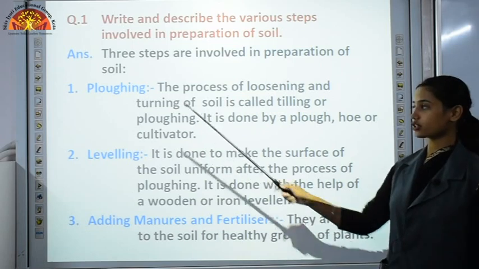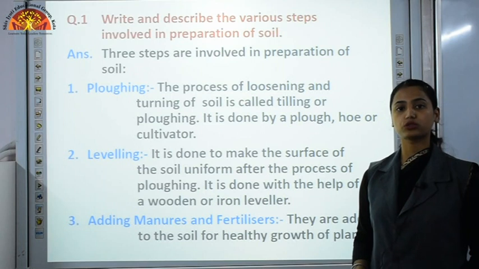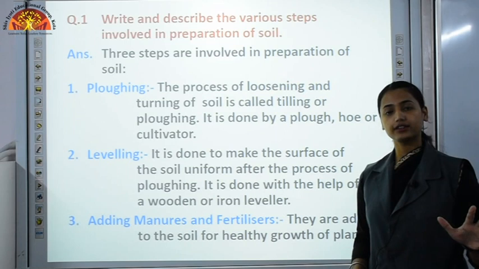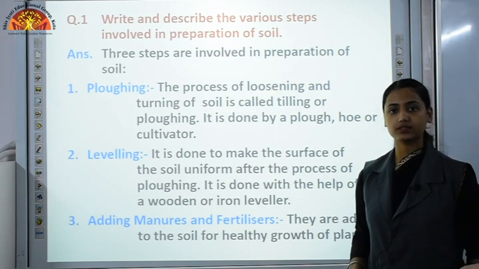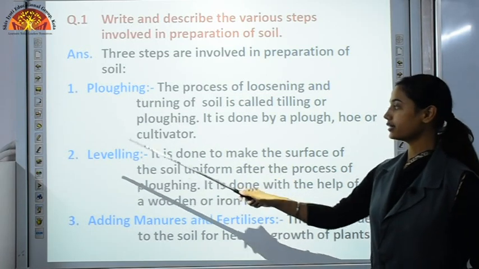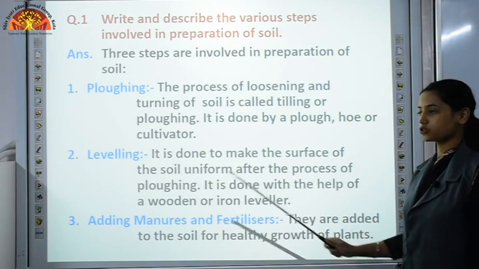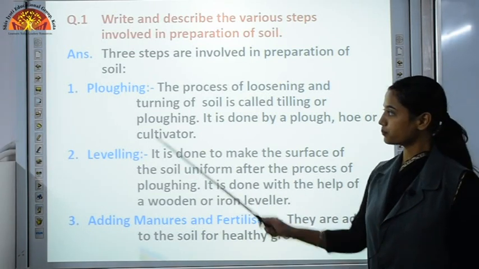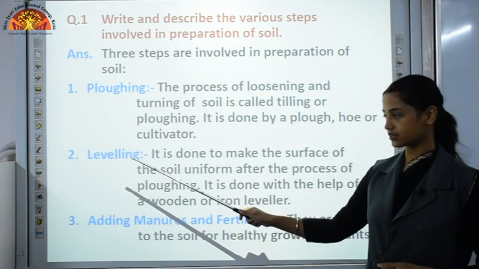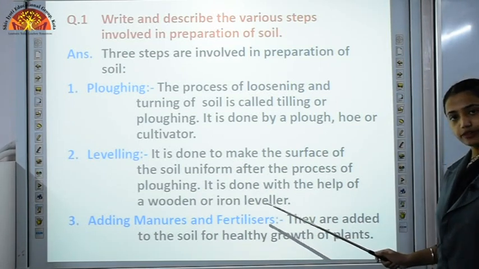So what is the advantage of this step of ploughing? It makes our soil porous, which promotes the growth of microbes and microorganisms. They increase the humus content in the soil. So this is the advantage of ploughing. Then second, leveling. It is done to make the surface of the soil uniform after ploughing. You know that after ploughing we get an uneven surface, so to make it uniform, this step is done. And it is done with the help of a wooden or iron leveler.